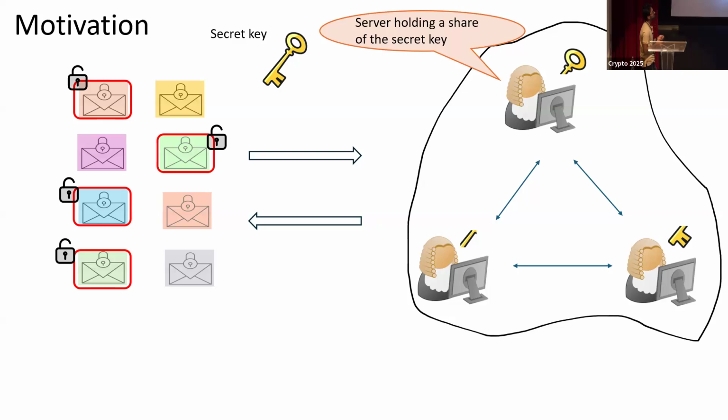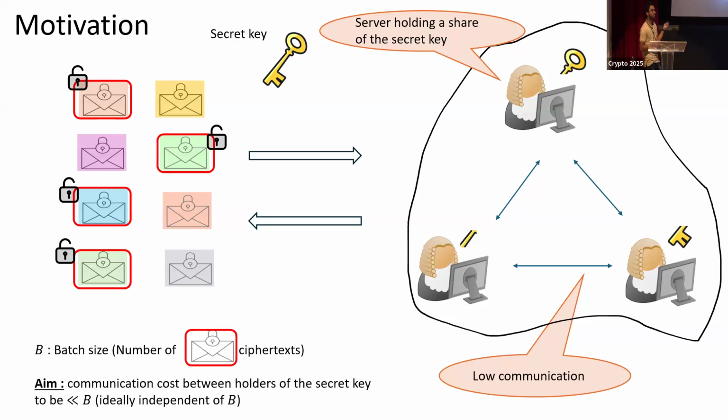So the efficiency question is, we want this communication between the servers to be low. What do we mean by low? Let's say capital B is the batch size, meaning the number of ciphertexts in this subset. We want the communication cost between the servers holding these threshold key shares to be much smaller than B, and ideally independent of B. This problem is also known in the literature as batch threshold decryption.